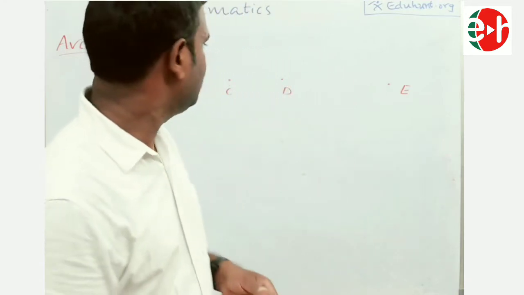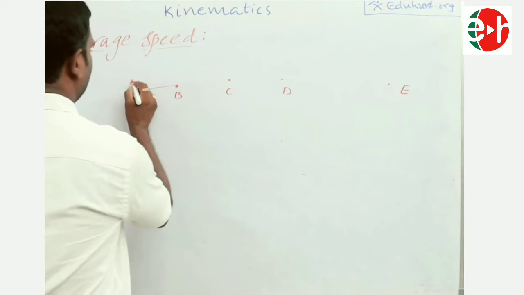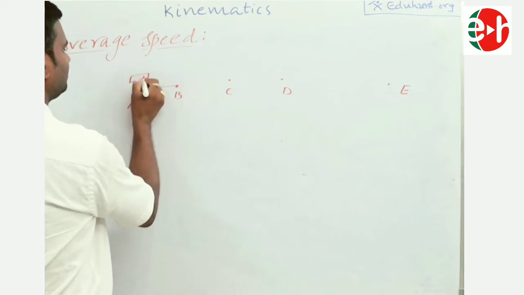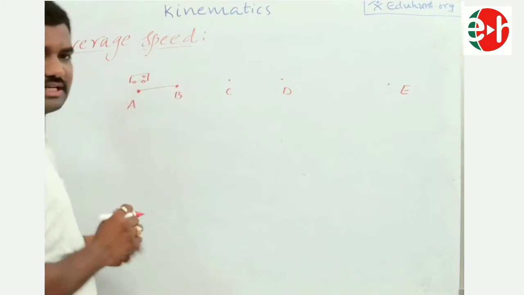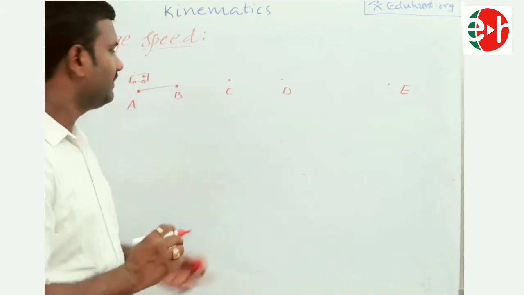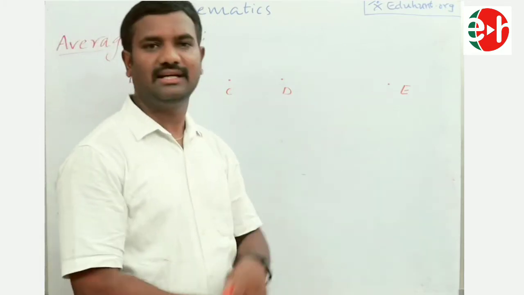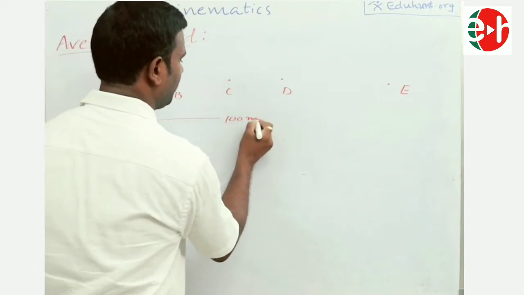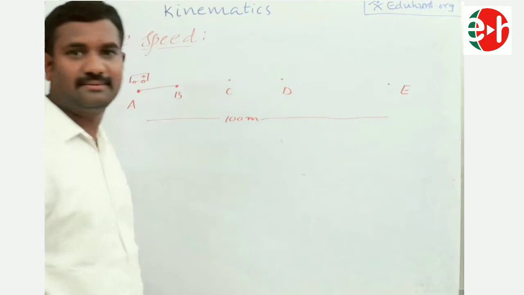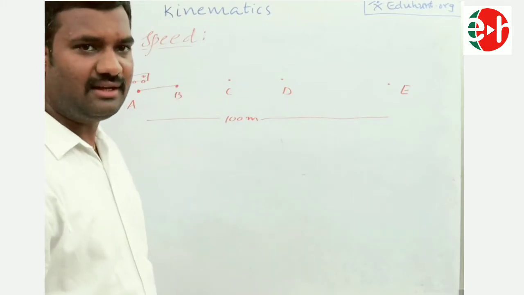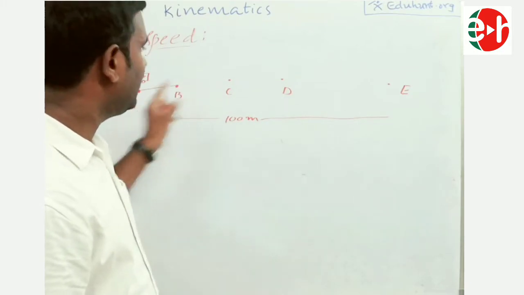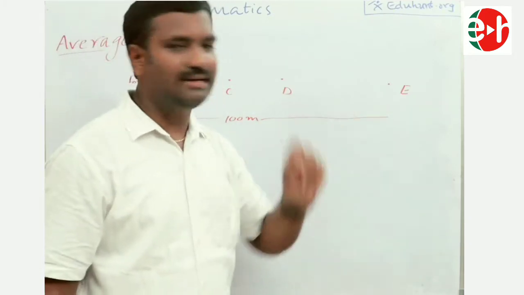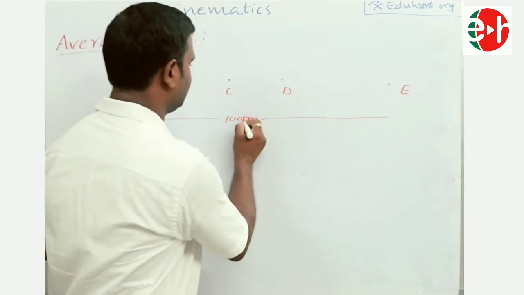For example, a bus driver. So there is a bus. It starts from point A and is able to reach point E. Say for example, this is a distance of 100 kilometers. A bus driver traveling from A to E, which is 100 kilometers apart.